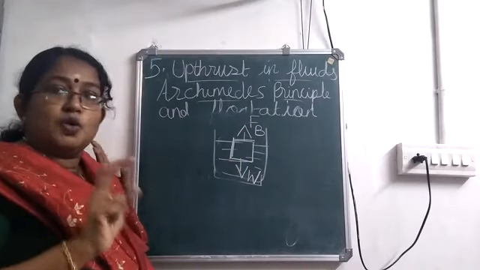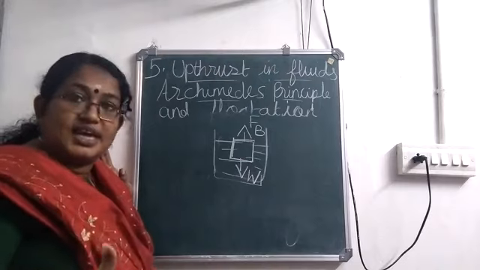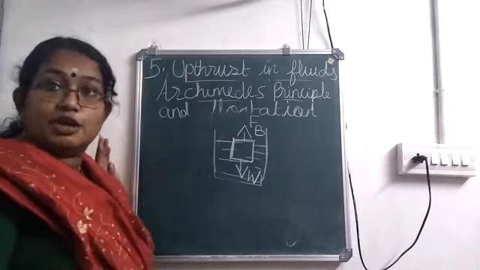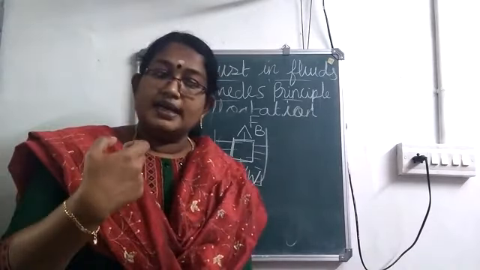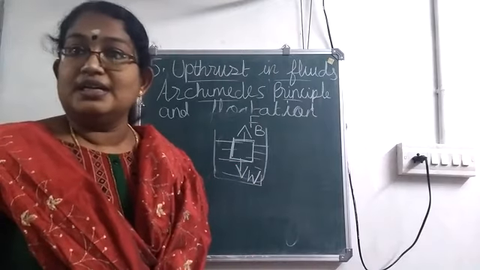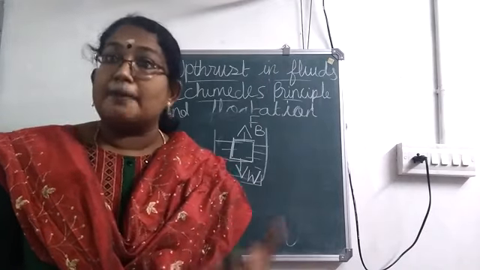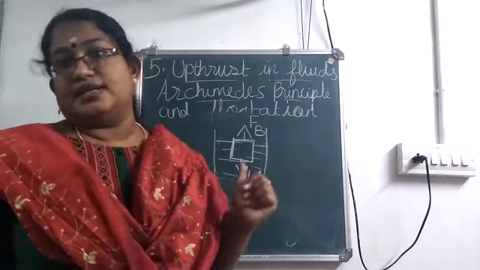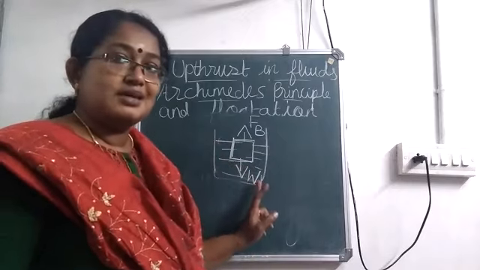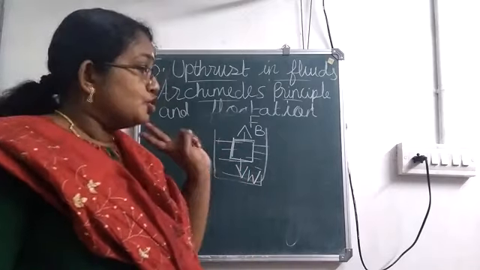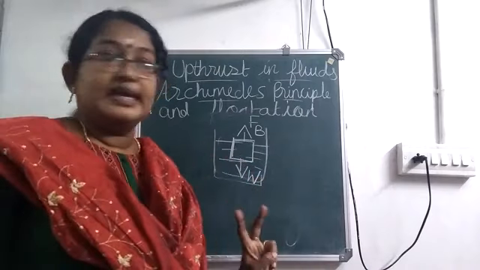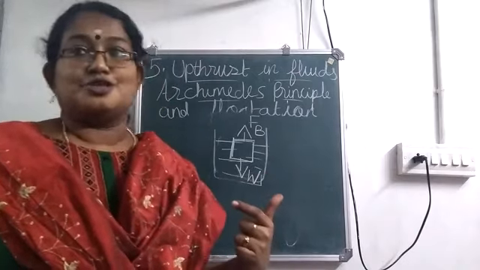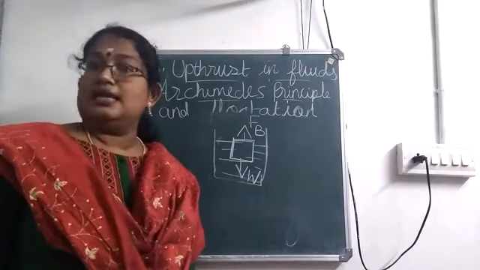When a body has to move or change its state, a force is needed. So here, when you are putting a body in a liquid, the weight of the body will try to move the body downward. At the same time, the upward force or upthrust exerted by the liquid will try to move it in the upward direction. So when you are immersing a body in a liquid, two forces are acting on the body: weight of the body in the downward direction and upthrust. FB stands for upthrust. Upthrust acts in the upward direction.